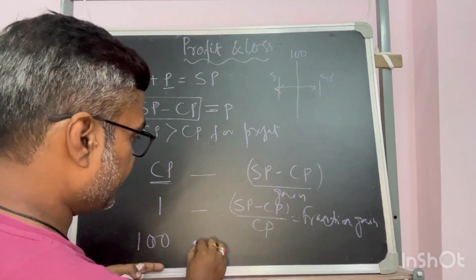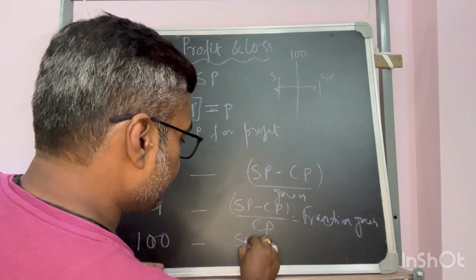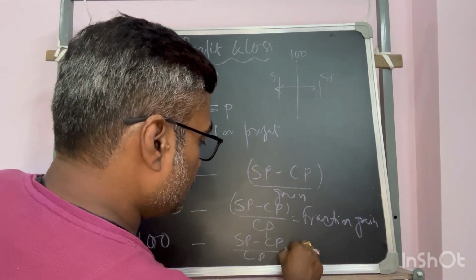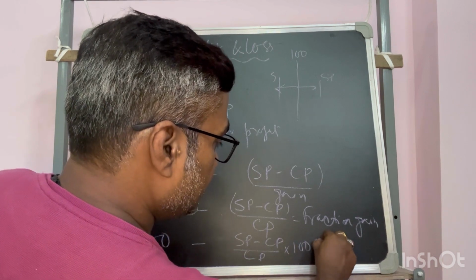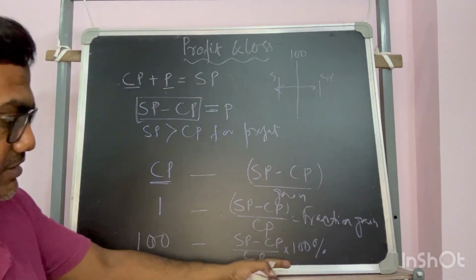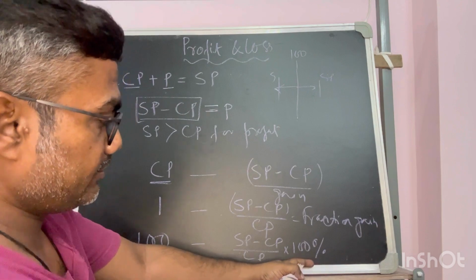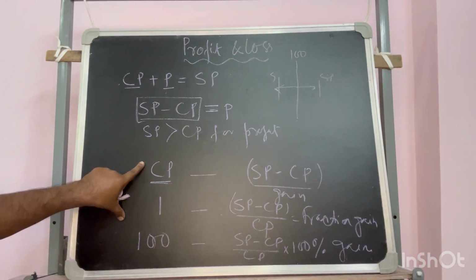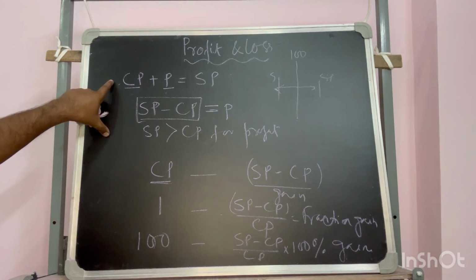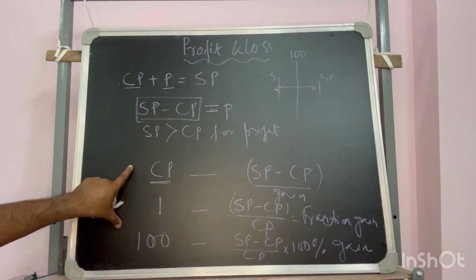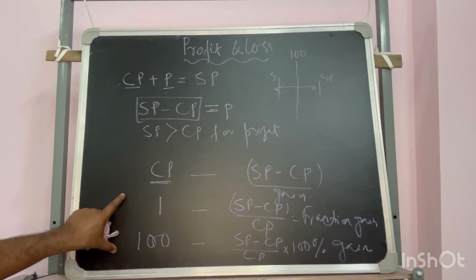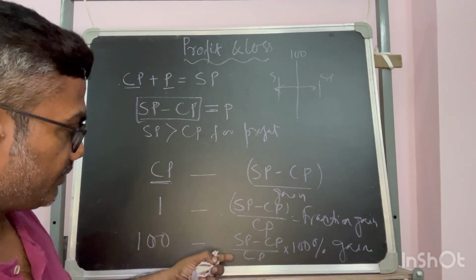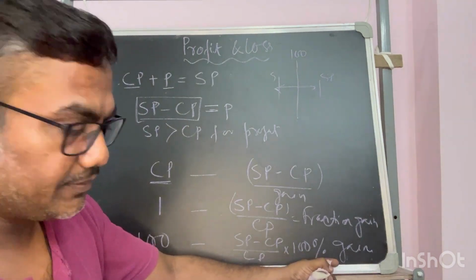So if it is 100, my gain is SP minus CP by CP into 100, and that would be a percentile. This is nothing but the percentage gain. Understood? So that's why I said, as it is linearly related, it would follow the unitary method, and from that we can get the percentage gain.